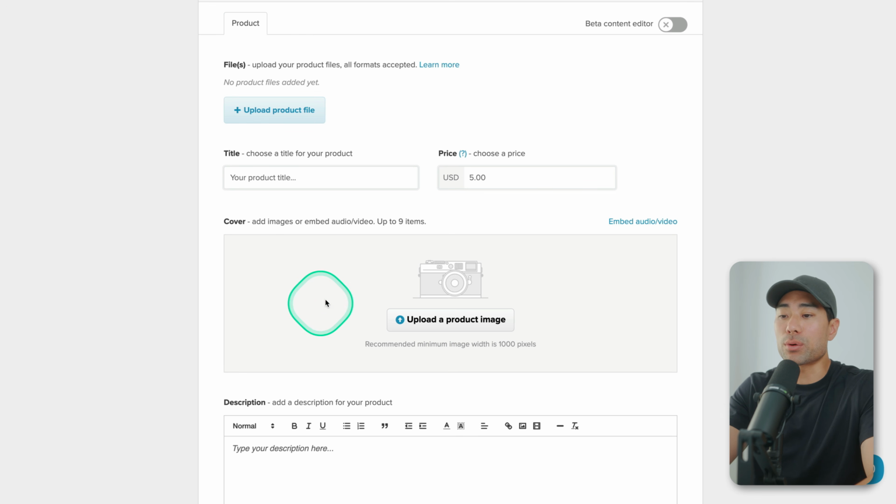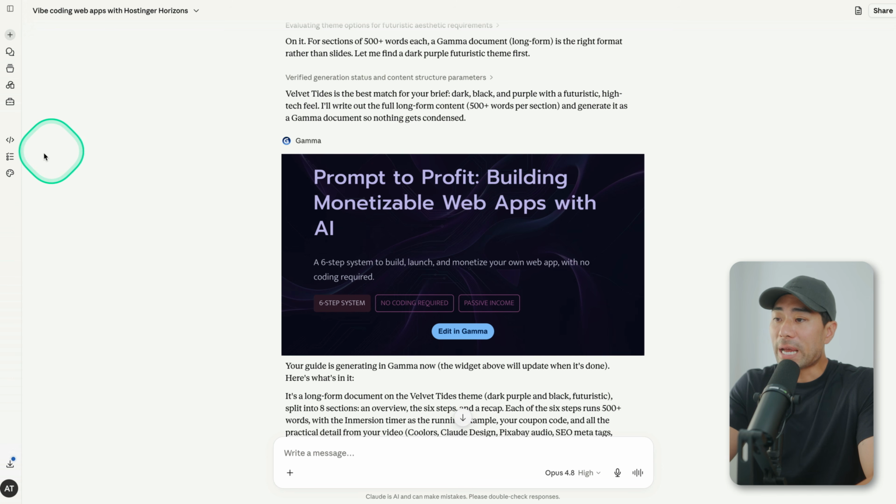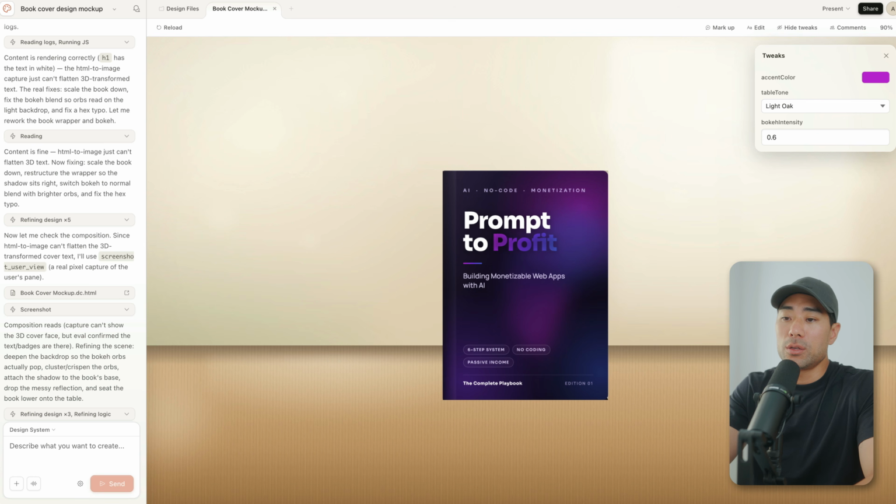And this is another step, right? Coming up with assets like the images and perhaps a realistic book cover. If you go back to Claude and use Claude Design, and this is only available on the web version, not the native app version on your Mac or PC, you can very well design book covers like this.